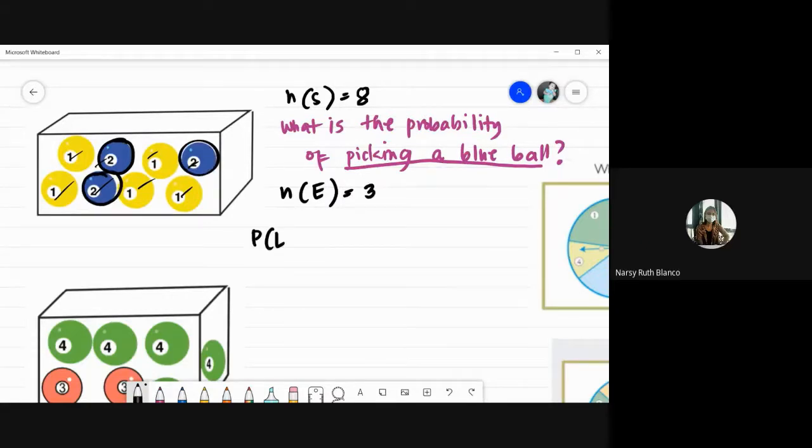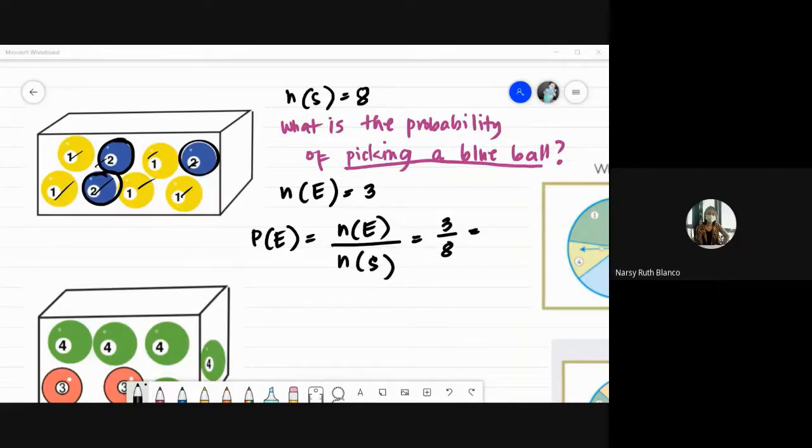And then, of course, we still use the formula. Probability of an event is simply the number of favorable outcomes divided by the number of all possible outcomes. So that would be 3 over 8. Okay, now si 3 over 8, hindi na siya masisimplify. So we can just express that in decimals and in percentage. You could use your calculator here para mabilis.